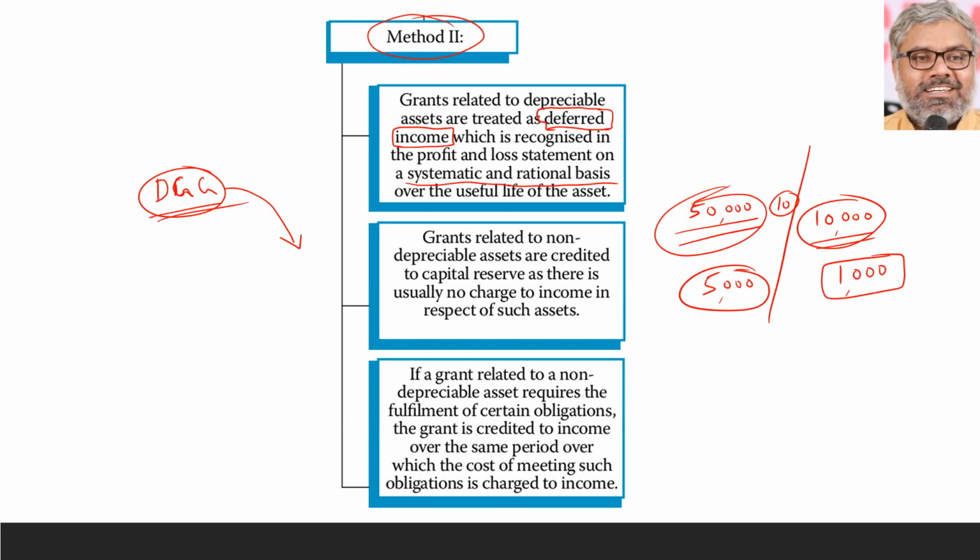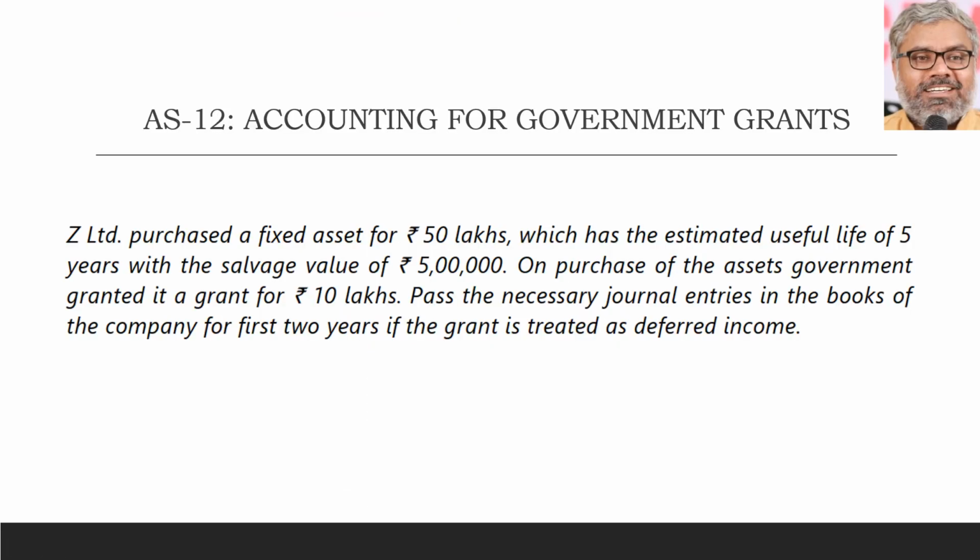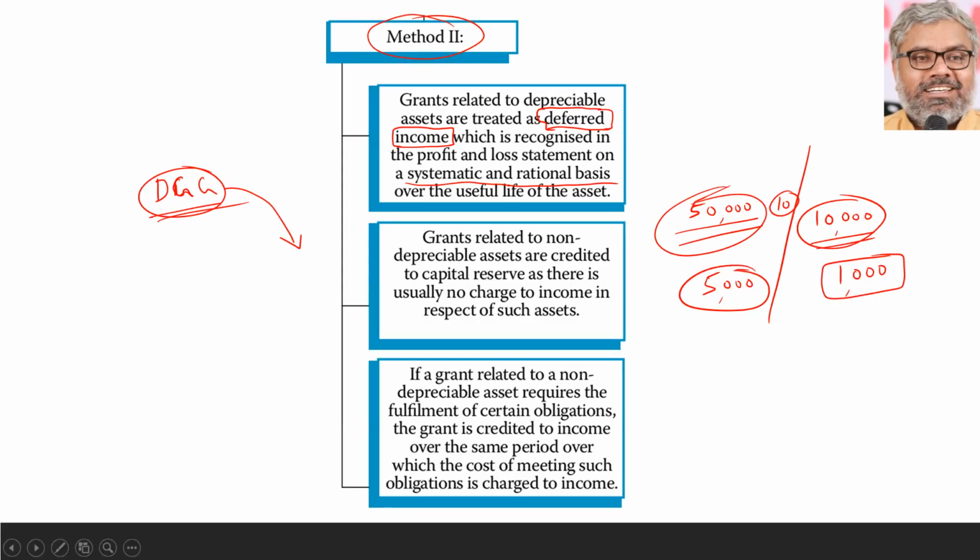Then, if at all the grants are related to non-depreciable assets. If they are related to depreciable assets, we know the two treatments. If the grant is related to a non-depreciable asset, then it is credited to capital reserve, as there is usually no charge to the income in respect of such assets.